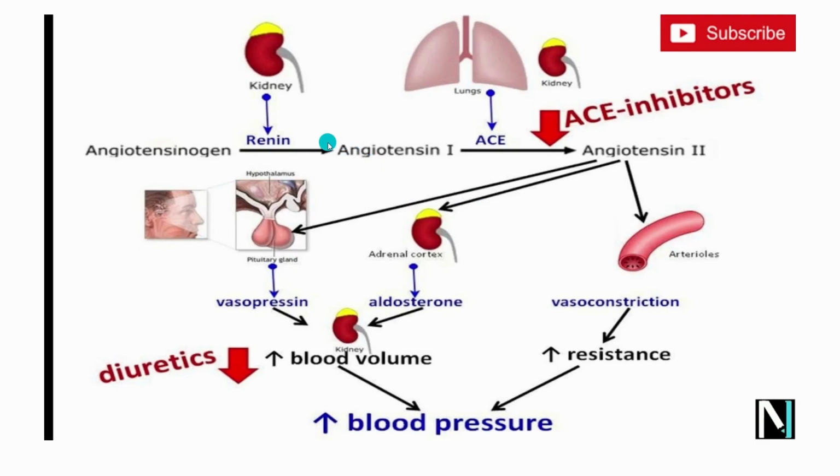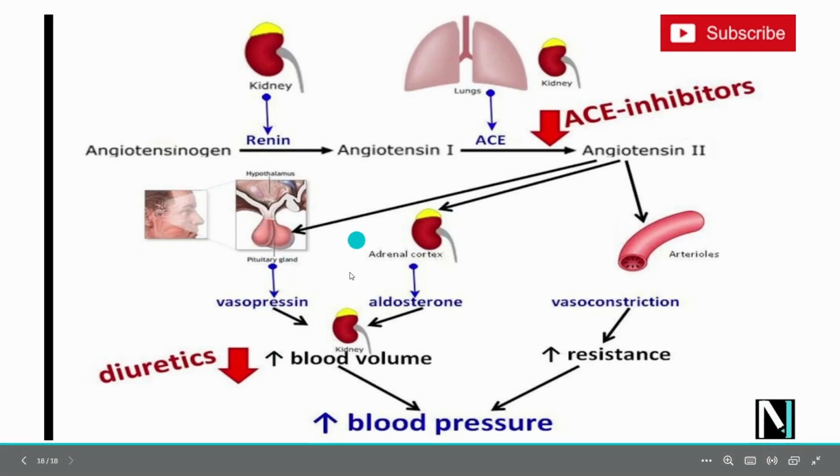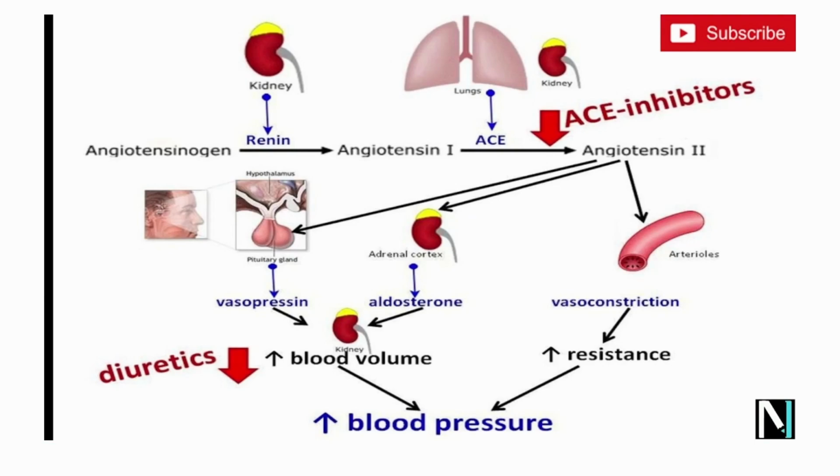Now, what exactly happens? When there is a high concentration of body fluid, it activates osmoreceptors to release antidiuretic hormone, ADH, from the neurohypophysis. ADH increases the permeability of the renal tubules so that they can absorb more water.